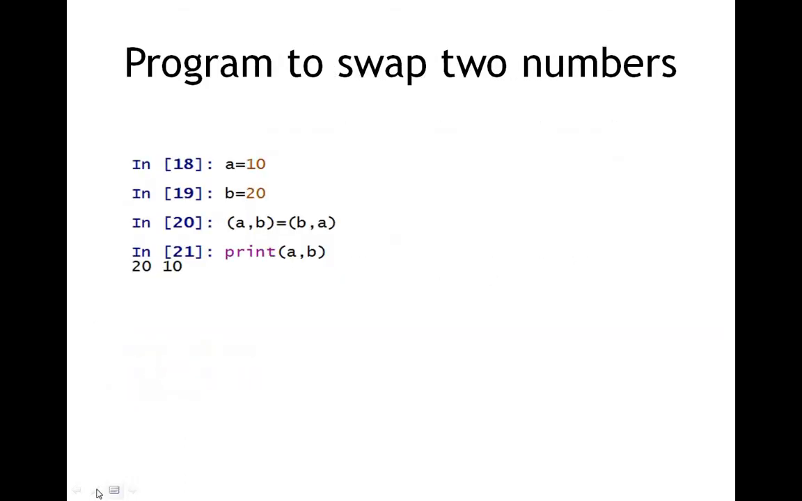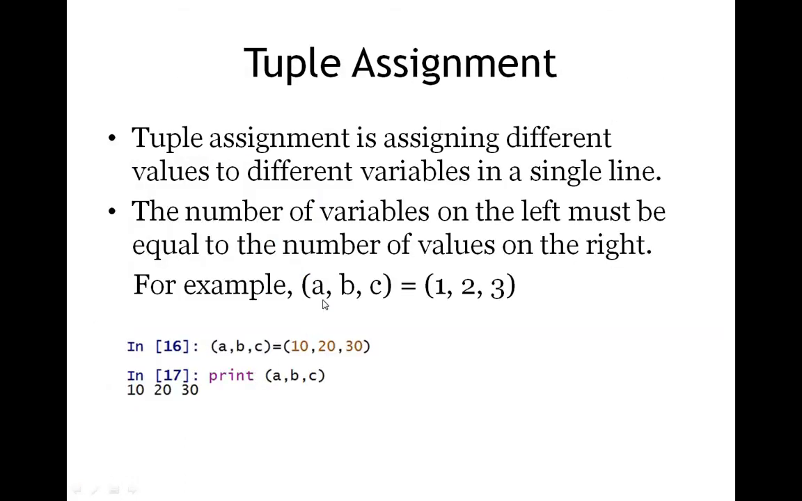But in Python there is a special property where you can assign multiple values to variables in the same line. For example, you want to assign a equals 1, b equals 2 and c equals 3. In the same line you can combine it like this: a, b, c equals 1, 2, 3. So 1 will be stored in a, 2 will be stored in b and 3 will be stored in c. This is how Python will store all the values.